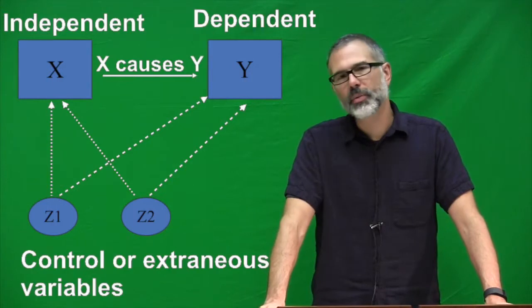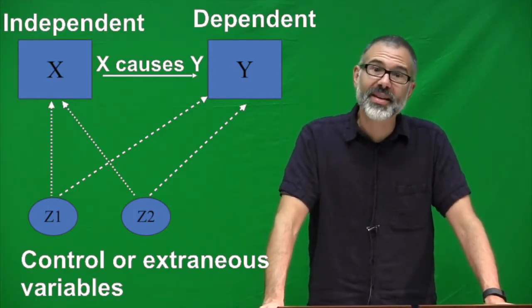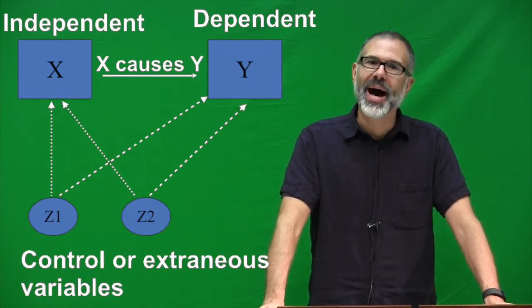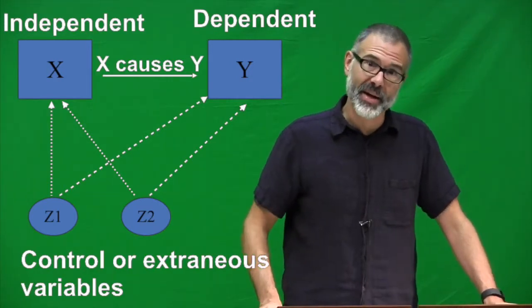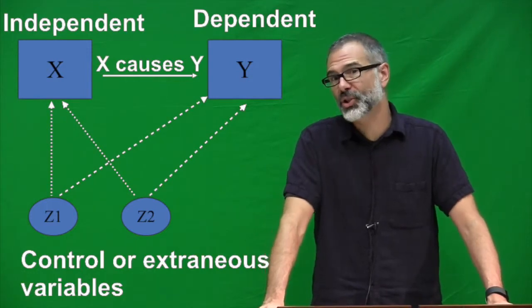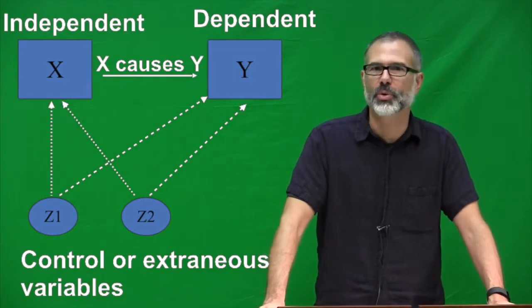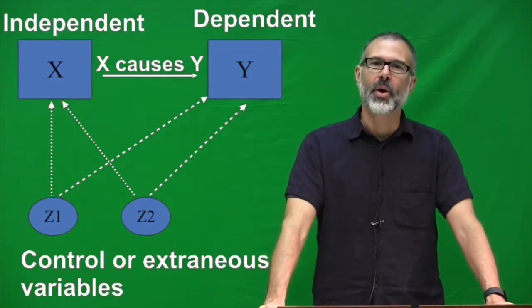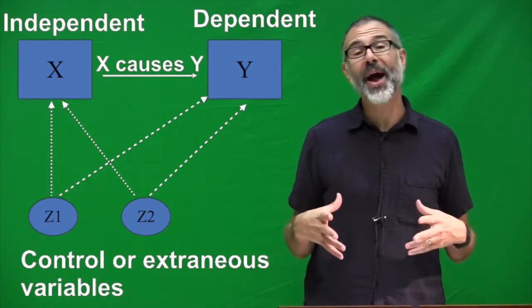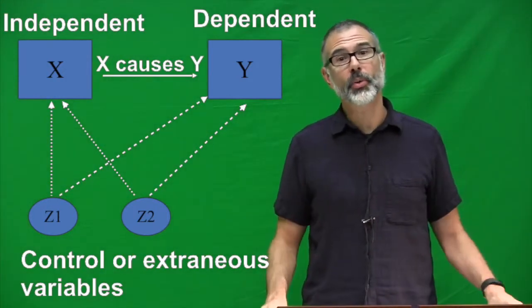So this graph over here that we've talked about a number of times this semester introduces this idea that we have a dependent variable that's our outcome of interest, an independent variable that affects that dependent variable, and then a set of other variables that might interfere with the relationship between the independent and the dependent variable. We've called those control variables or variables we need to adjust for. And I've skipped over this concept of how you actually do that in practice and control for these variables, which is something called multiple regression.